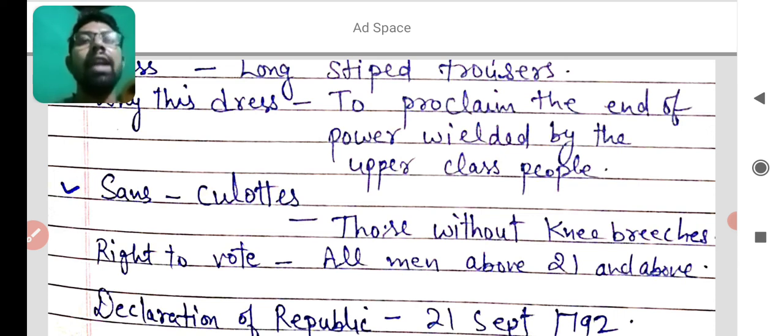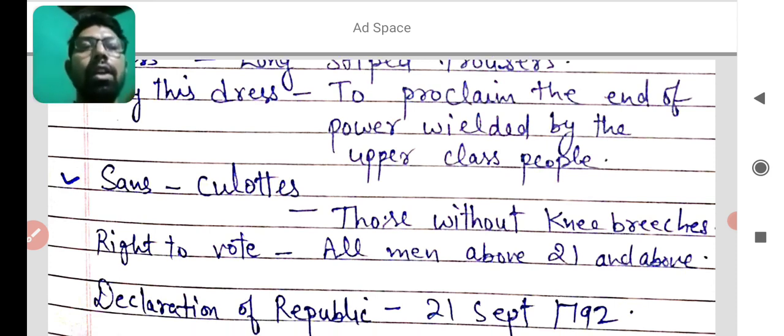And then the right to vote was also extended after some time. In 1791, only men aged 25 plus, with some other conditions, could vote. But next, the right to vote was given to all men in the country aged 21 and above, with the efforts of the Jacobin Club. Next, the Declaration of Republic. On 21 September 1792, France became a republic country. And you learned the meaning of a republic country.